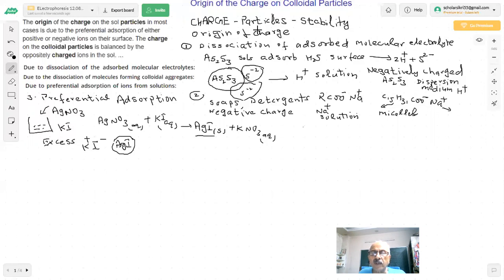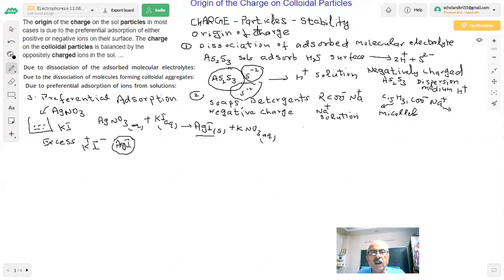So what happens is it has been found, what I wrote on the top of that, preferential adsorption of either positive or negative ions on the surface. In this case, in the AgI, which ion is common? I minus. So this will prefer adsorption of I minus ions on its surface.